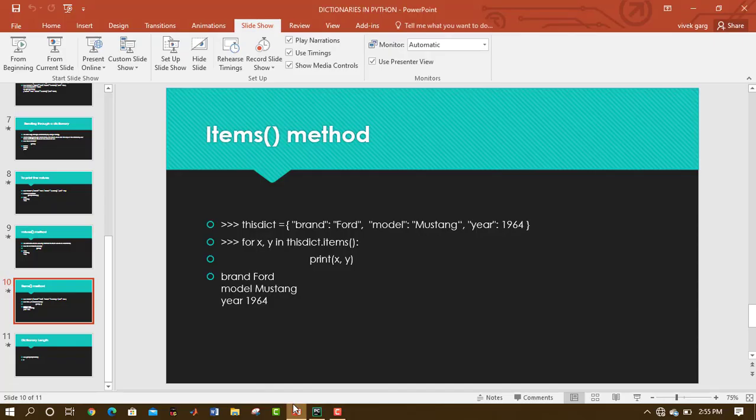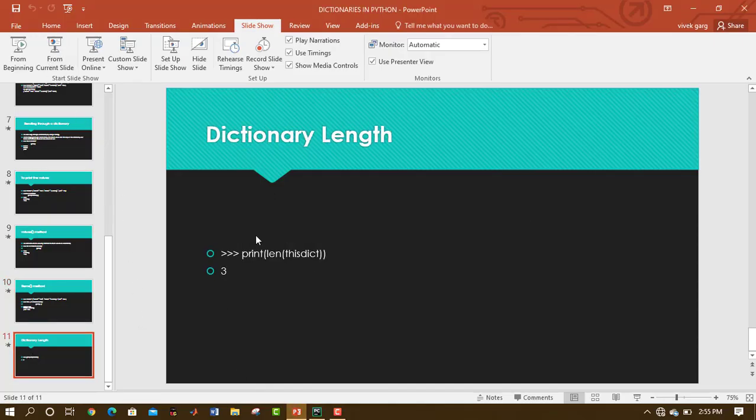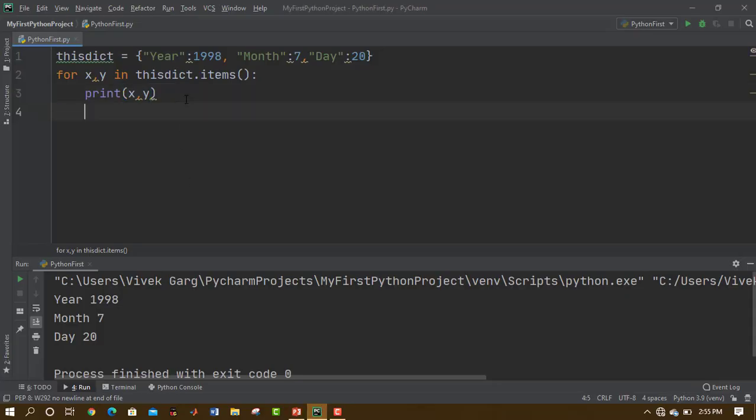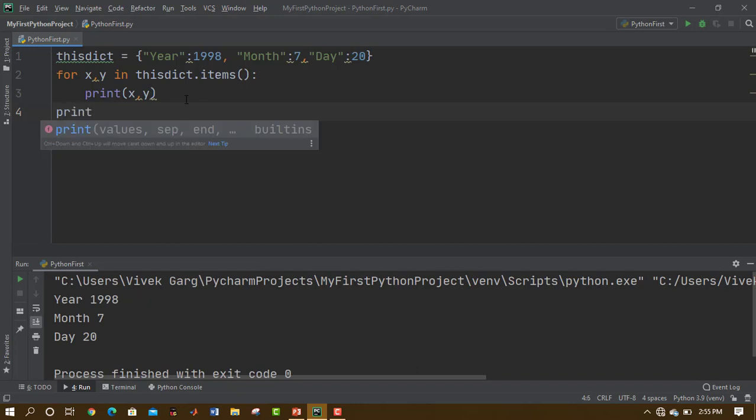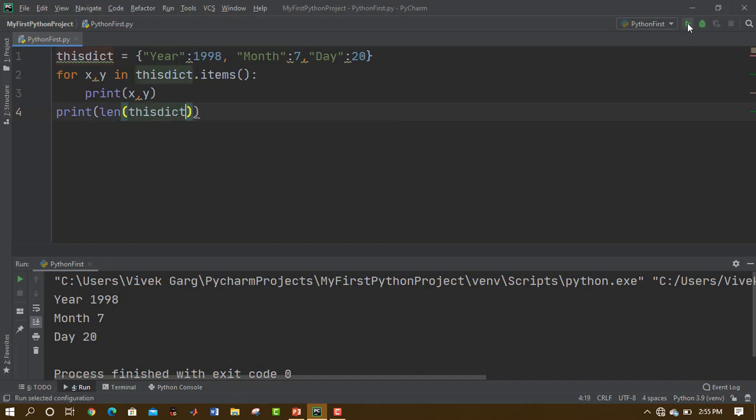The last topic for today's presentation is how to find the dictionary length, and you might have guessed it because we use the len keyword to find the dictionary length. So what we would simply do is get out of the loop and print length of the variable name, this dictionary. Let me just run it now. So you can see 3 is printed, len keyword is used. So I hope the concepts that we have covered in today's video are now clear to you.